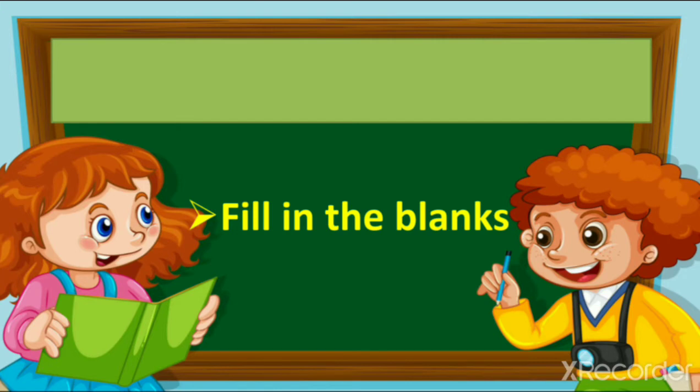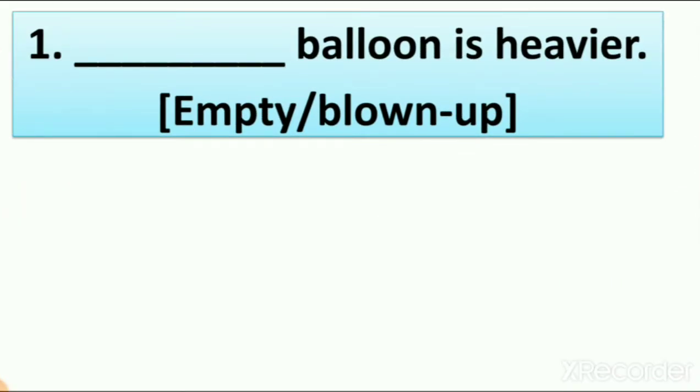So one word is right and one word is wrong, so we have to choose the correct answer. Now let's start our first FB and let's see which is our first FB. So FB number 1, dash balloon is heavier.